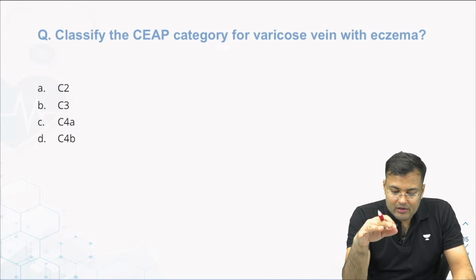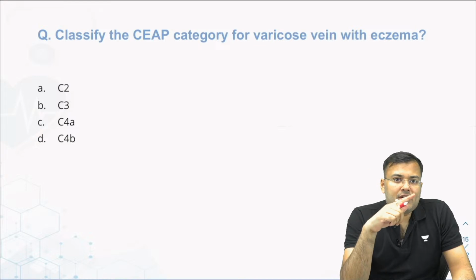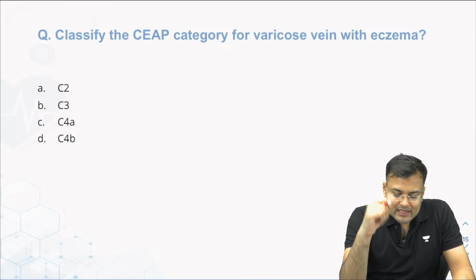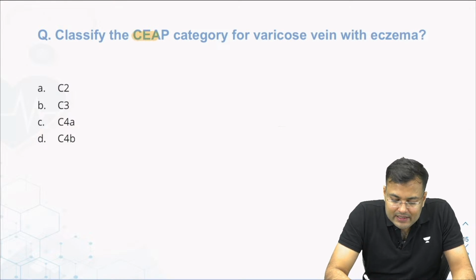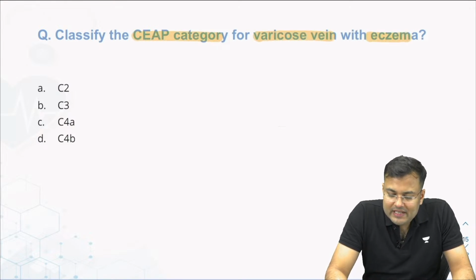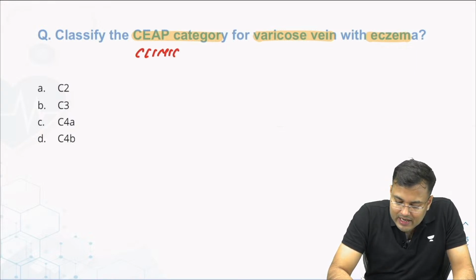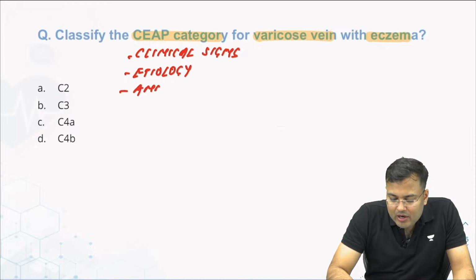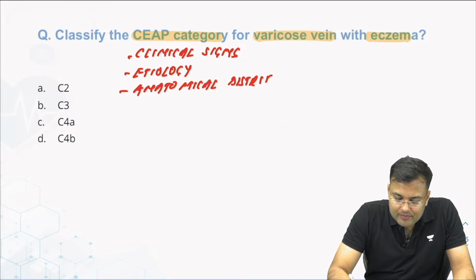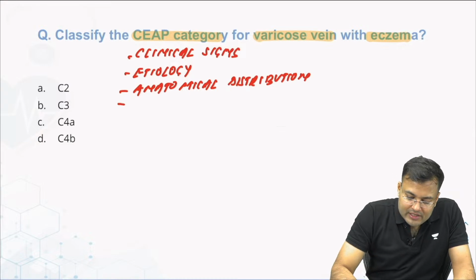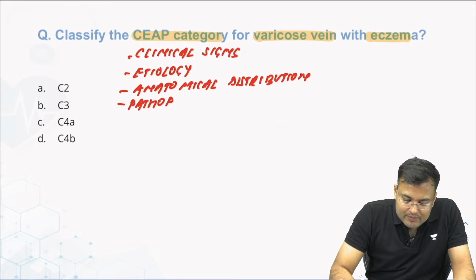Almost a similar question was asked in NEET PG. At that time, C2 was asked, and this time, see what is asked. Classify the CEAP category for varicose vein with eczema. Let me tell you the full form of CEAP. C means clinical signs. E means etiological classification. A means anatomical distribution. P means pathophysiological dysfunction.